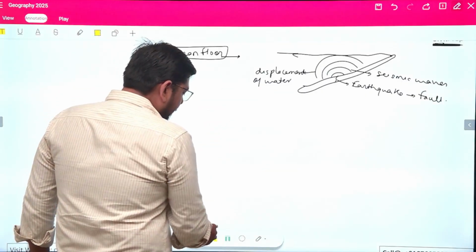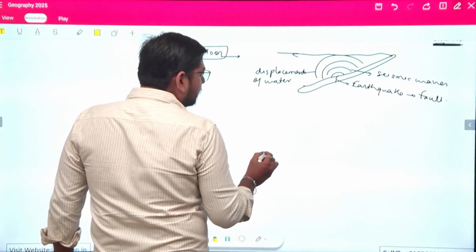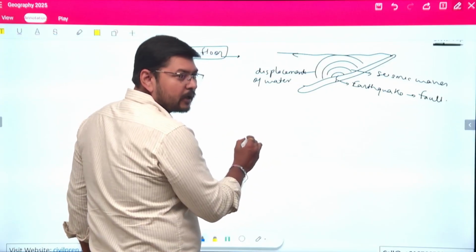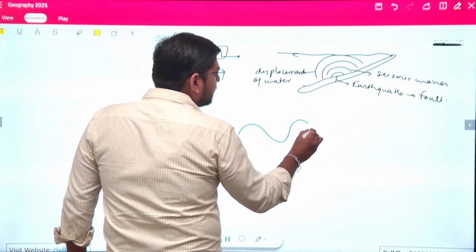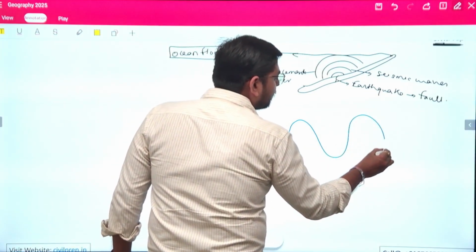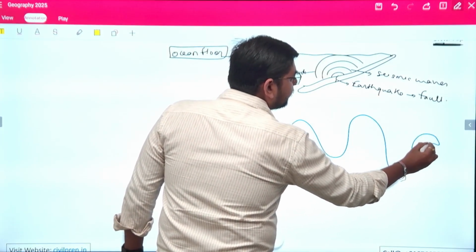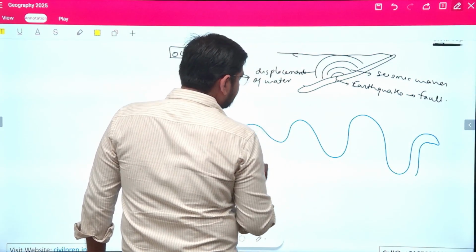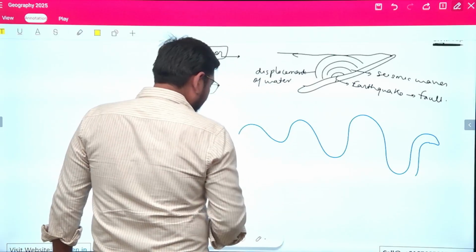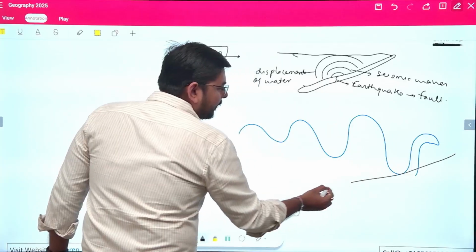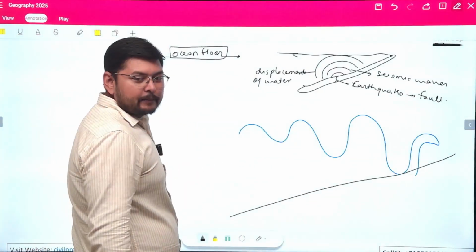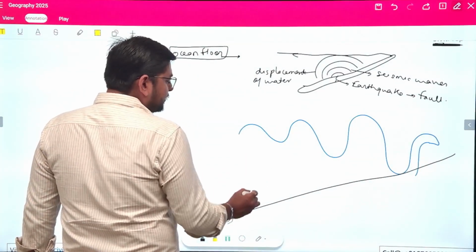Now in the second part, what I can see here, that now the tsunami is formed and this tsunami is propagating. So what I can see here, that as the tsunami is reaching near the coast, its amplitude increases. So this is a tsunami wave.